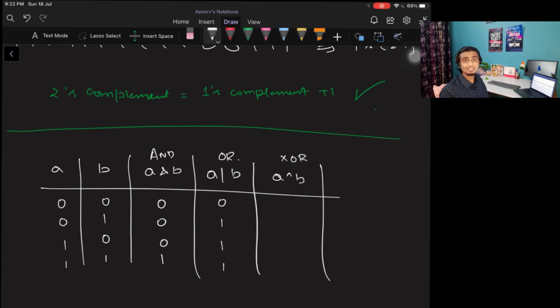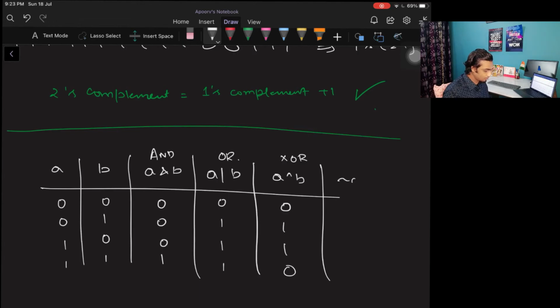It says that if both of the inputs are the same, then make it 0, else if any one of the inputs is 1 and the other 0, make it 1. So 0 0 is 0, 0 1 is 1, 1 0 is 1, 1 1 is 0.